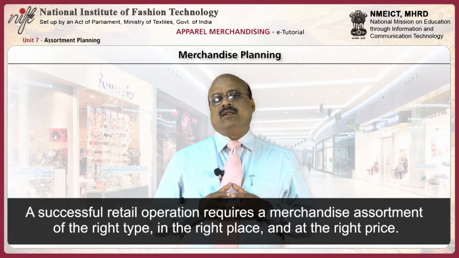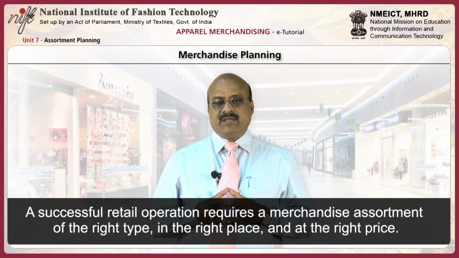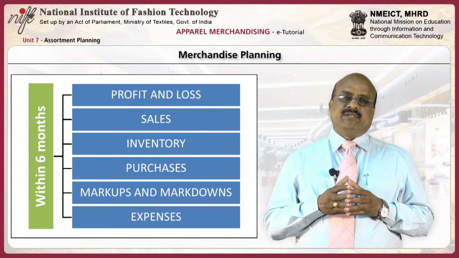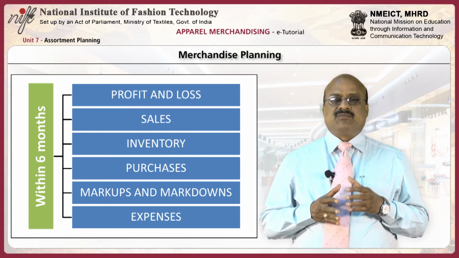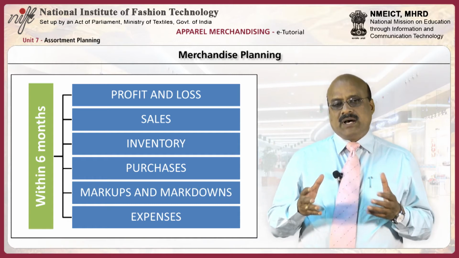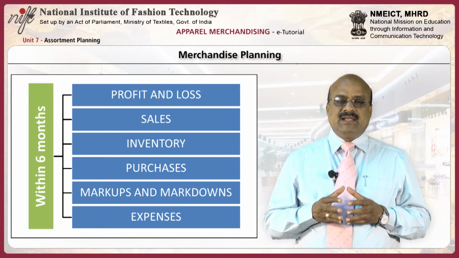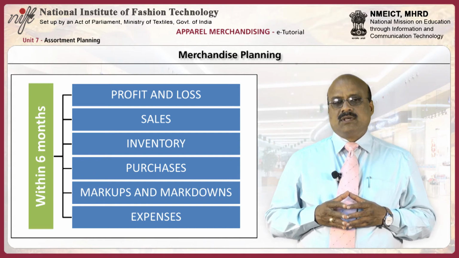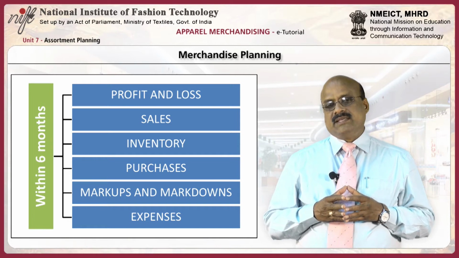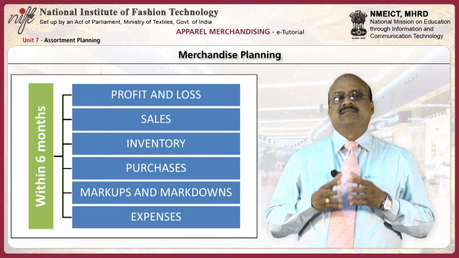A successful retail operation requires a merchandise assortment of the right type, in the right place, and at the right price. To accomplish this objective, activities such as profit and loss, sales, inventory, purchases, markups, markdowns, and expenses must be planned at least 6 months in advance by buyers and managers. This plan is called the merchandise budget. It is also referred to as the 6-month merchandise plan.